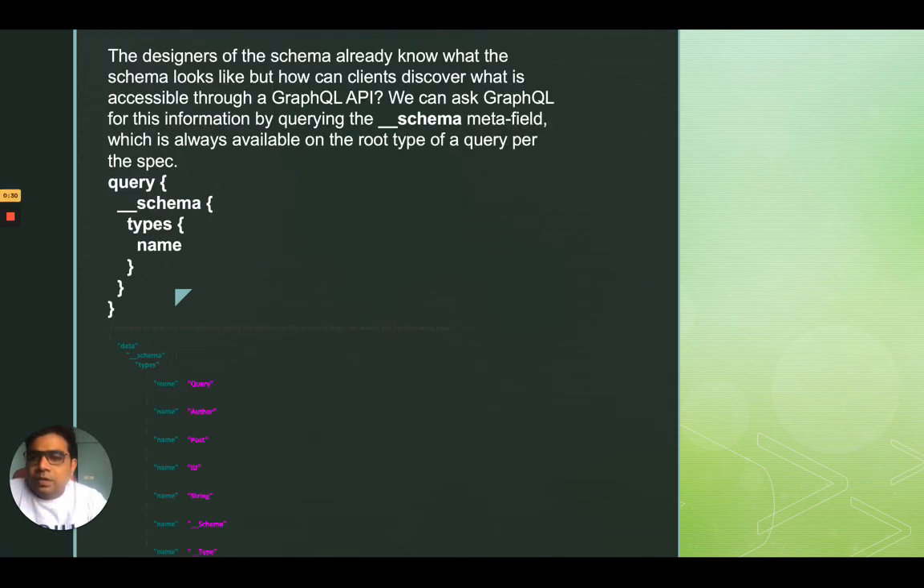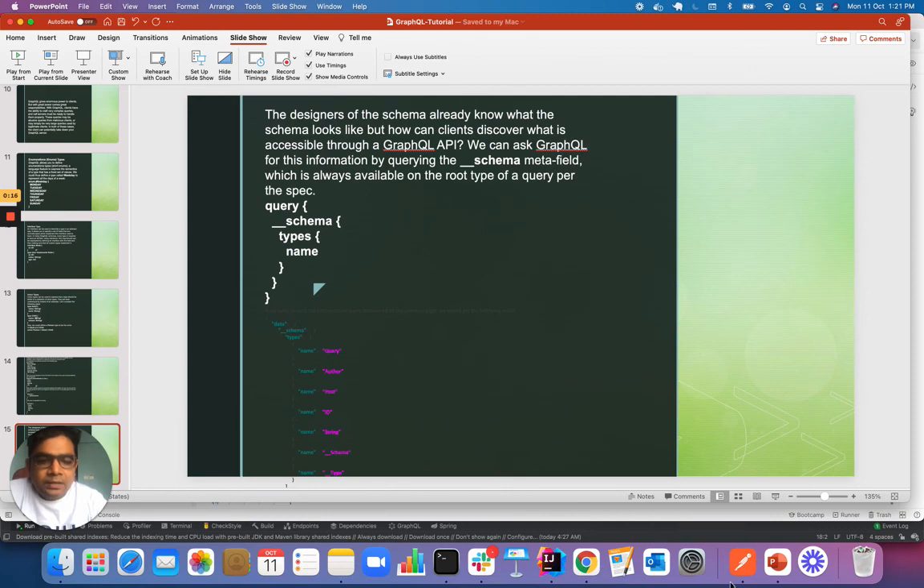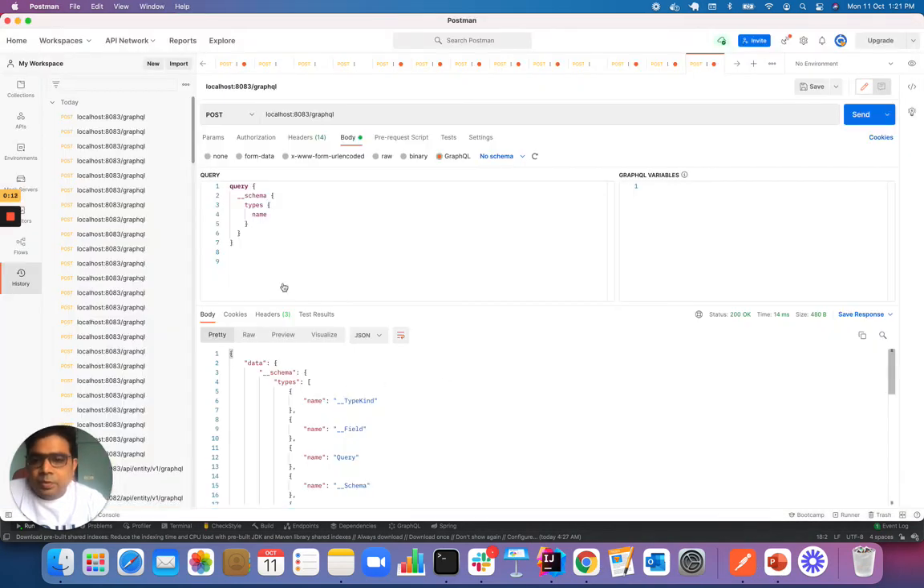So this is all for today, and yeah, one important thing is how to get the query schema. If the client doesn't know what the schema looks like on the server side, and if there is no documentation available, you can use this to get the schema. And the same can be seen on Postman as well.